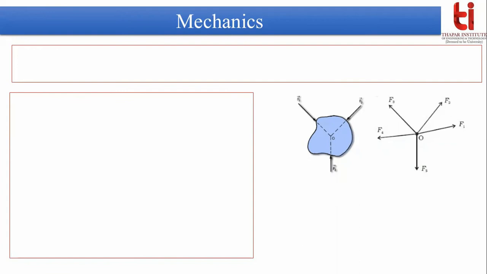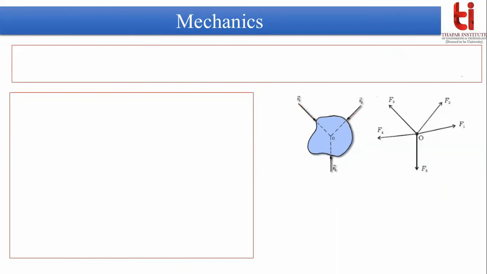But sometimes you will find that your object is acted upon by several forces, and the nature of forces may be in this fashion that all forces are acting on the body, but their lines of action are intersecting at the same point O. So this type of force is known as concurrent force.